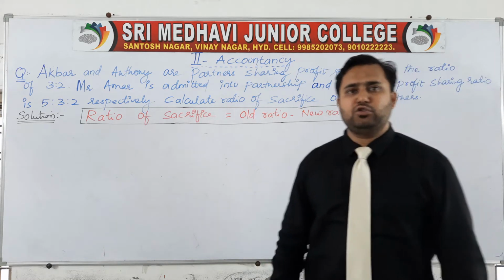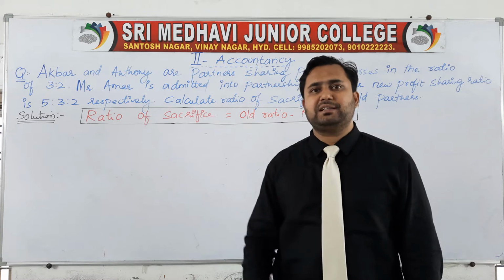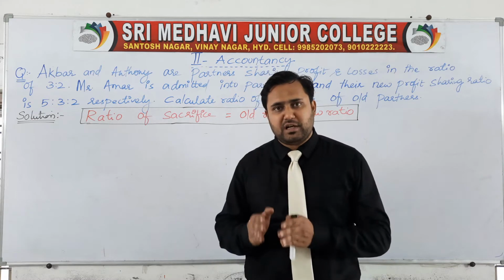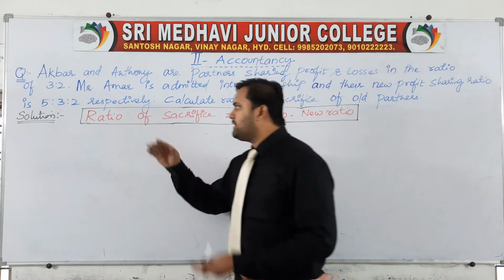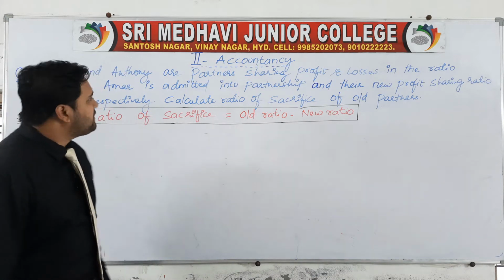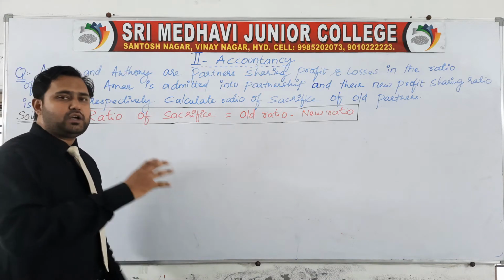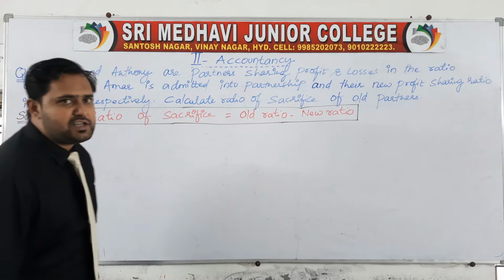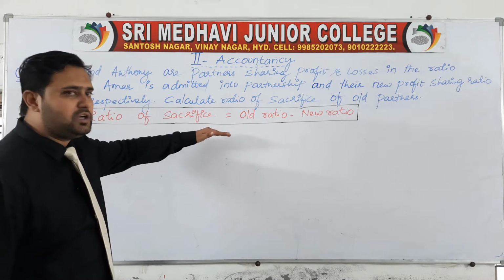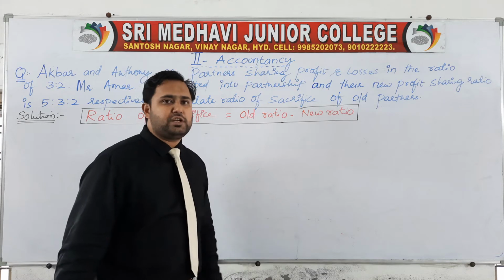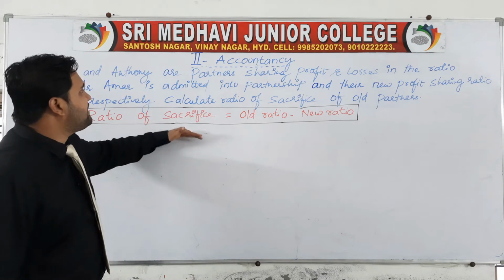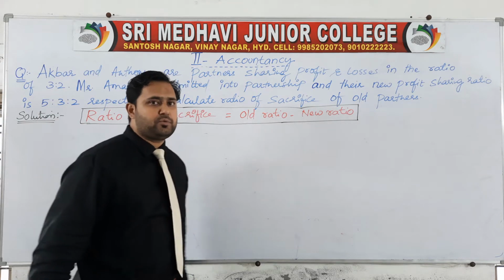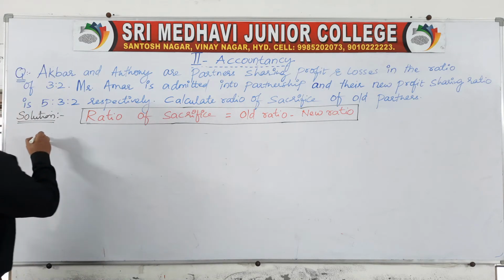Mr. Amar is a new partner, so we do not have to calculate the sacrificing ratio of Amar, but we have to calculate the sacrificing ratio of Mr. Akbar and Mr. Anthony. We have to take out the given information first. Before that, what is the formula for the ratio of sacrifice? Ratio of sacrifice is equal to old ratio minus new ratio. So we have to know the old ratio and the new ratio.